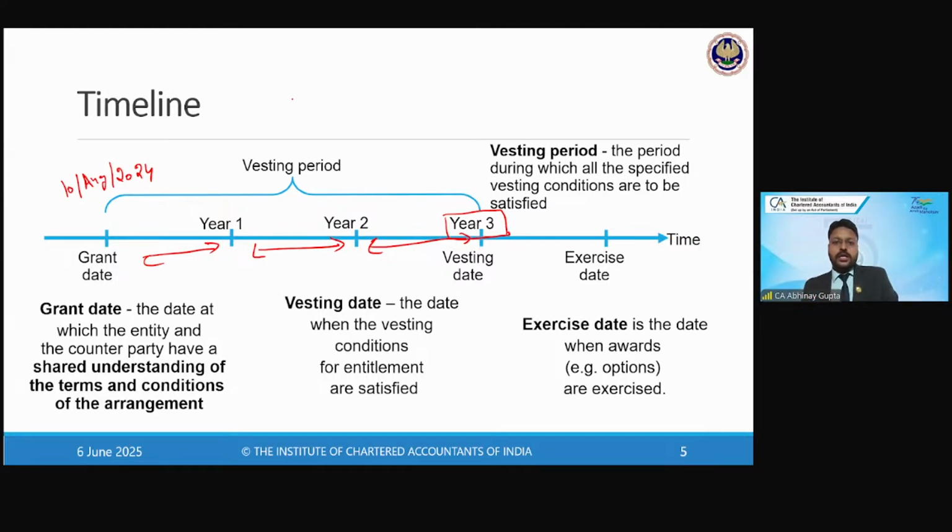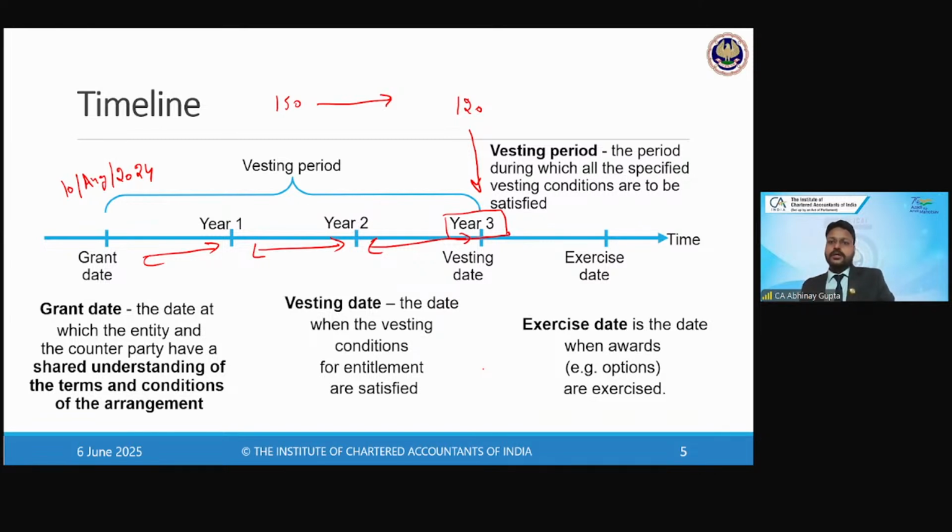Now suppose there were 150 employees at the grant date, and out of 150, only 120 are still staying with the company. For how many employees will the right be vested? Only for 120, because 30 employees have already left, either in year 1 or year 2, or before the completion of the vesting period in year 3. They did not meet the condition of staying with the company for 3 years.